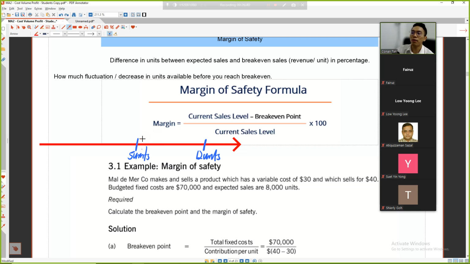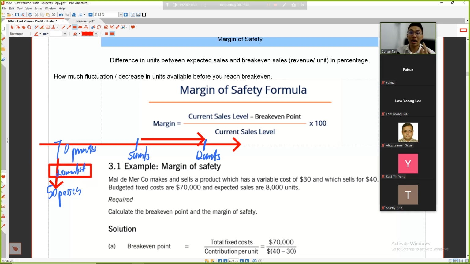So for example, if you need to pass 50 marks, now you are getting 70 marks. How much is your margin? Your margin is 20 marks. You have a margin of 20 marks to lose. This is your margin of safety.